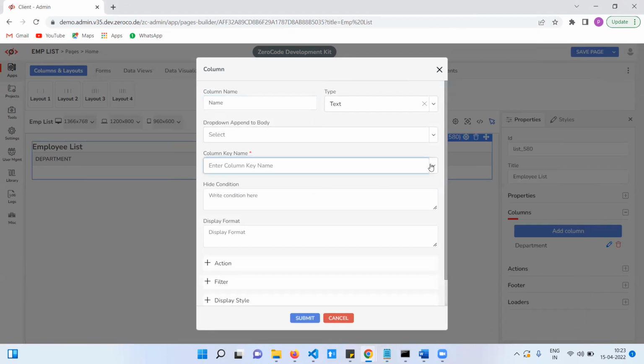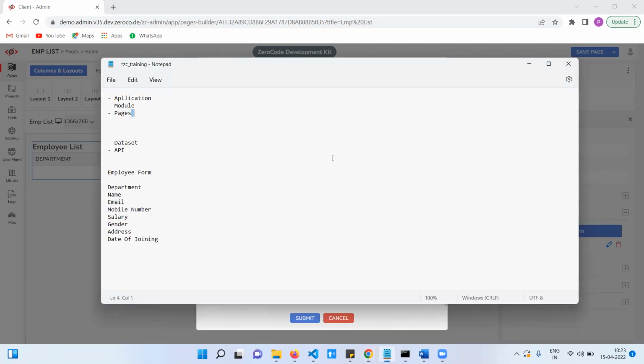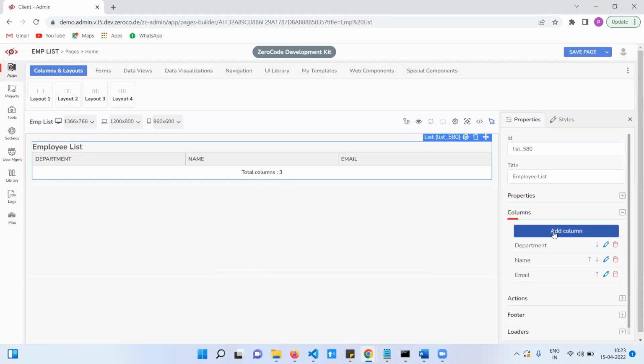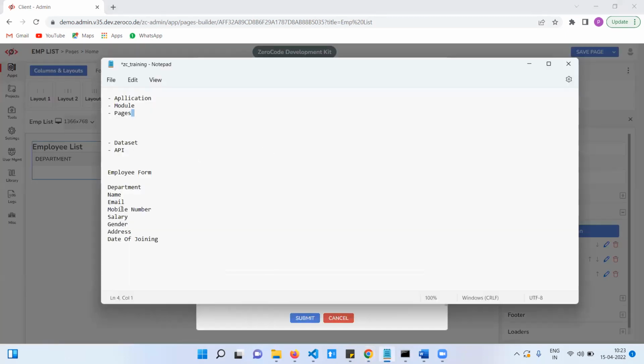Here we need to select that column name. If you want, you can enter it manually. Otherwise, you can select, both features are available. Click on submit and add one more column. Email. Here, need to select that one. Email. Submit. And email, mobile number, and salary. Right. Mobile number.